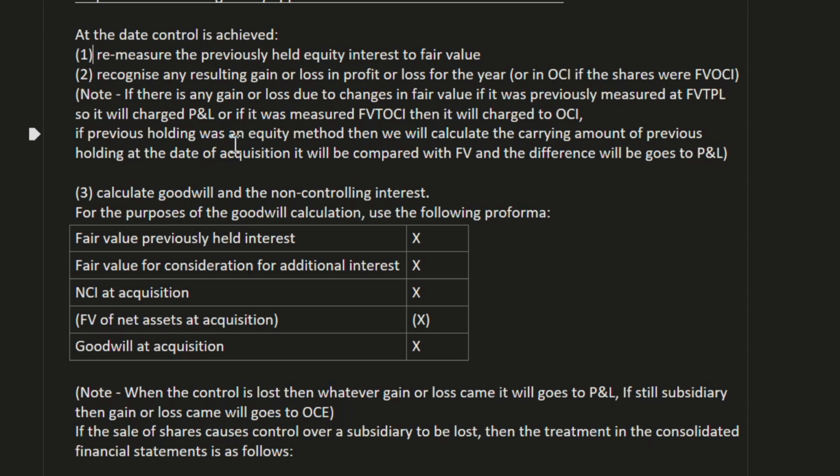If the previous holding was under the equity method, then we will calculate the carrying amount of the previous holding at the date of acquisition. We will compare it with fair value and the difference will go to PNL. So the simple explanation: at the time of remeasurement, if the shares were previously held under fair value through OCI, the gain or loss will go to OCI. If it was measured at fair value through profit and loss, then whatever gain or loss we have will go to profit and loss.